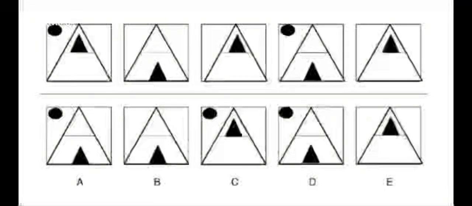If you look closely at option C, there is a whole circle missing in the counterpart. So that is the odd one. Let me repeat how the thought process worked. Options B, D, and E were already eliminated because they were exactly the same figures, and option A was evenly matched with its counterpart, having the triangle within the triangle, on the line and under the line. And option C was completely different, where the figures were changed. That's how we solve it.